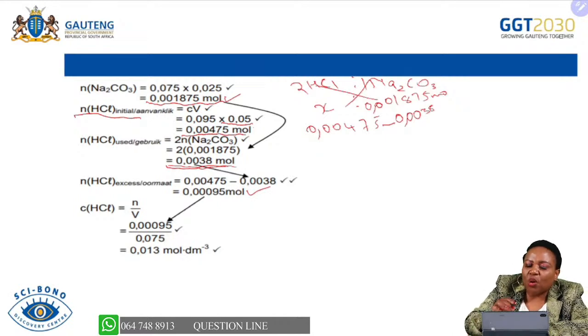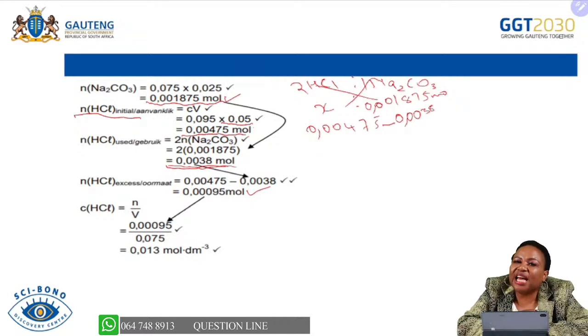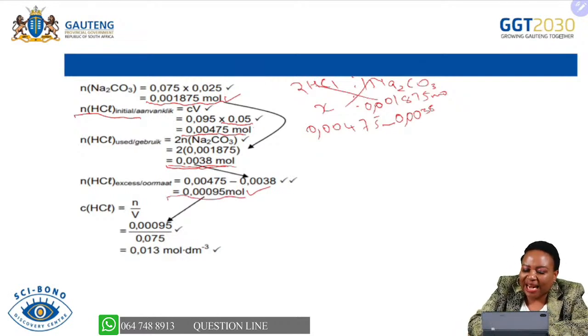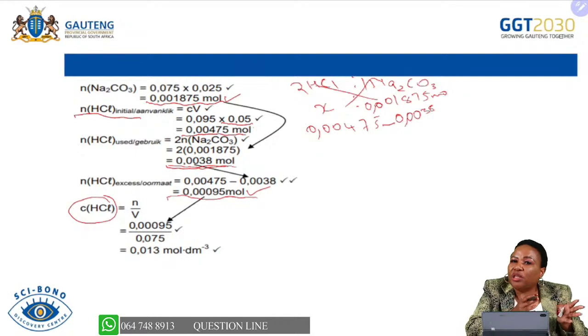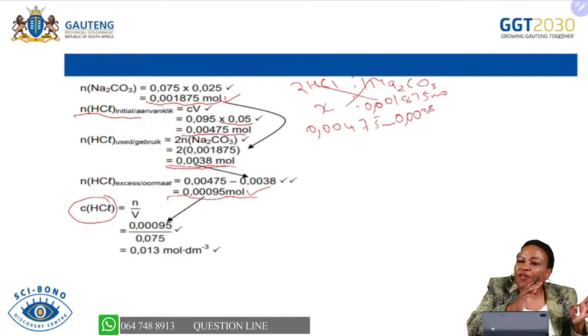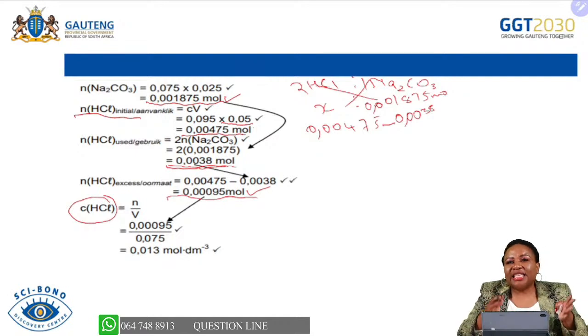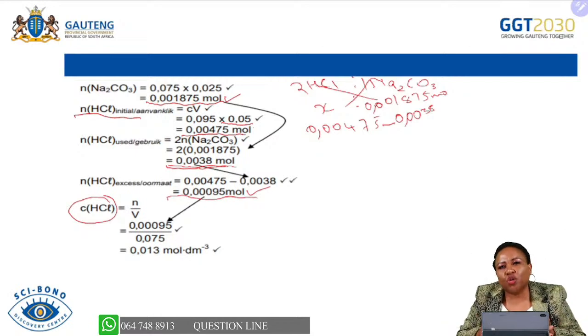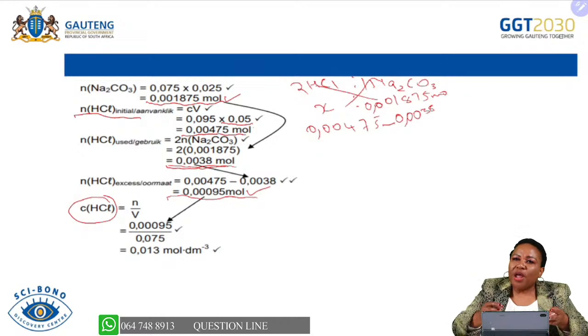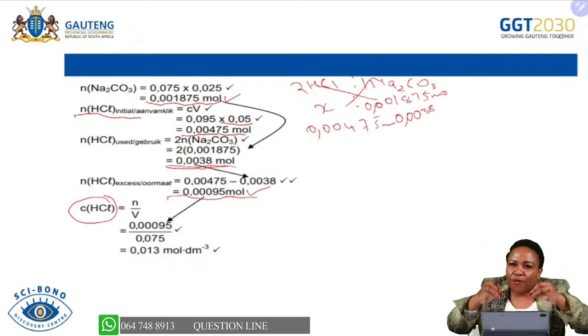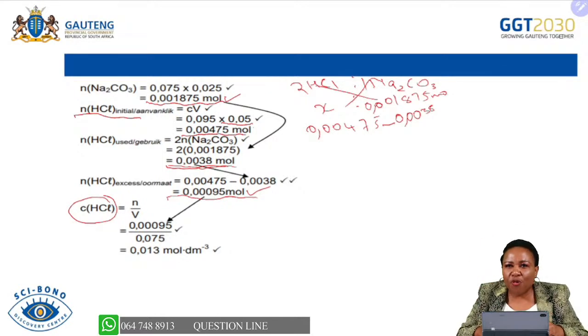So the question was looking for the concentration of the hydrochloric acid that was in excess. So we know the number of moles that are in excess. We can just go quickly to our formula, C is equal to n over V. But remember, now that acid is no longer in the container alone, where it started at 50 cubic centimeters. It is now in an entire solution. So we are now having additive volumes. We now have a solution with the volume of an acid and the volume of a base.